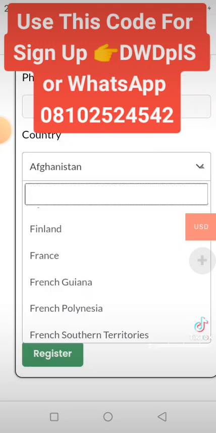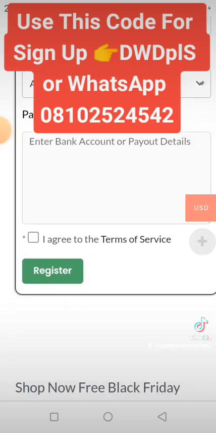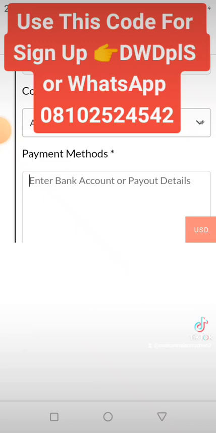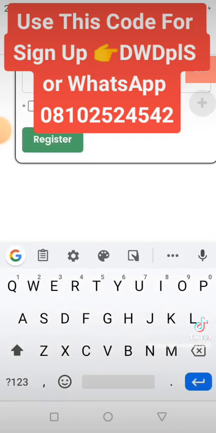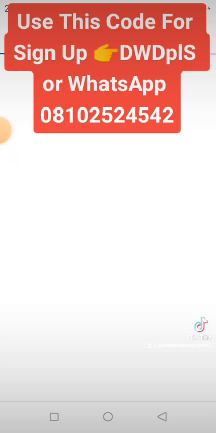Now when it comes to payment method, all you need is to input your bank account information. And the cool thing is that you can even use OPay, PalmPay, any wallet. You put it right here. Then there is a code at the top of this screen right now. You copy the code right here. There's going to be a space for you to input the code. So you input the code and you sign up an account.